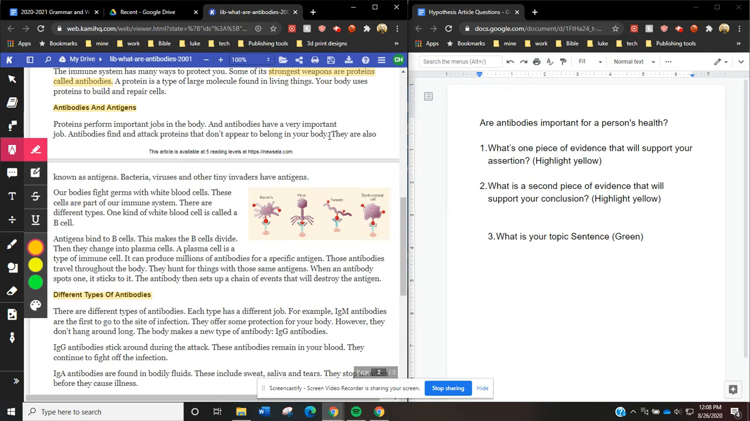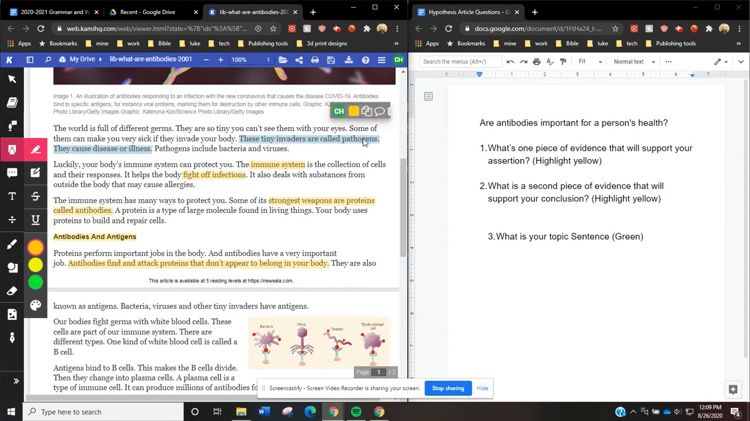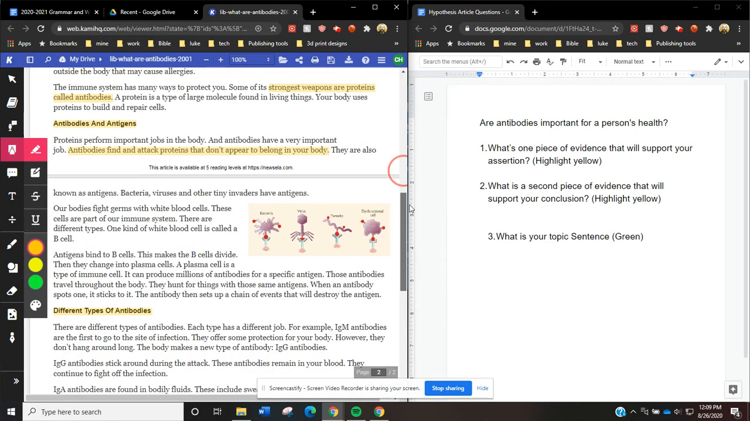You know what? This is probably going to be one of my evidence sentences right there. That looks super important. Antibodies find and attack proteins that don't appear to belong in my body. That makes sense because I'm guessing some of those other proteins that don't belong are those viruses and bacteria. What were they called again? I highlighted pathogens. I bet those pathogens are some of the ones they fight.